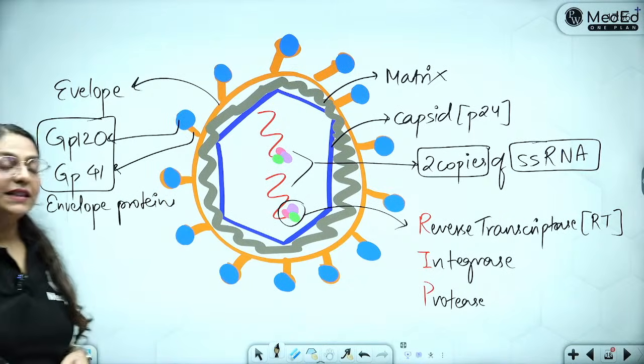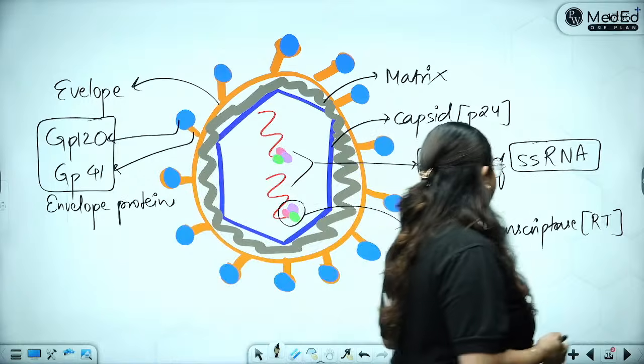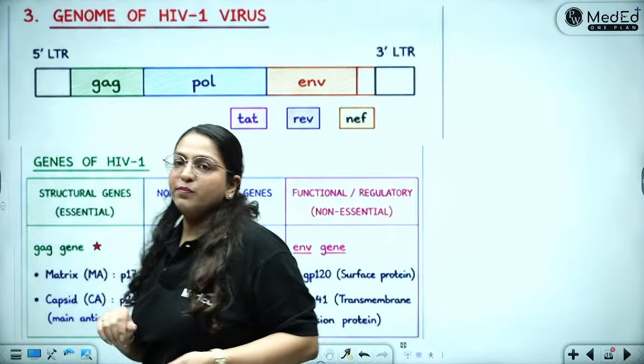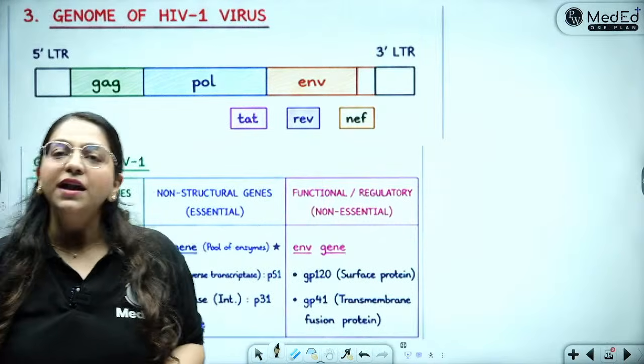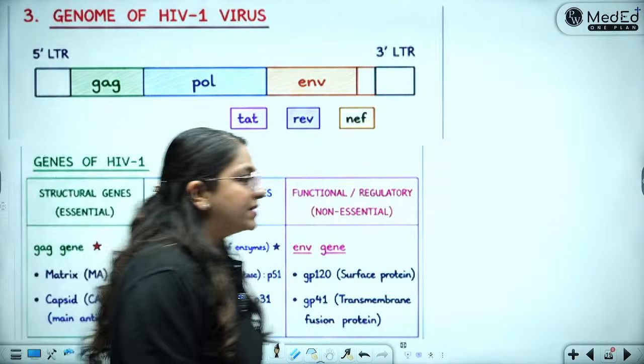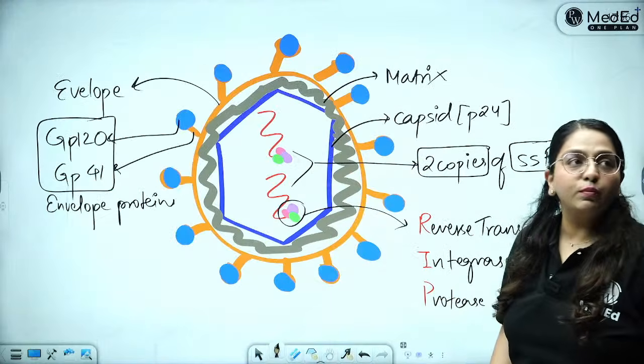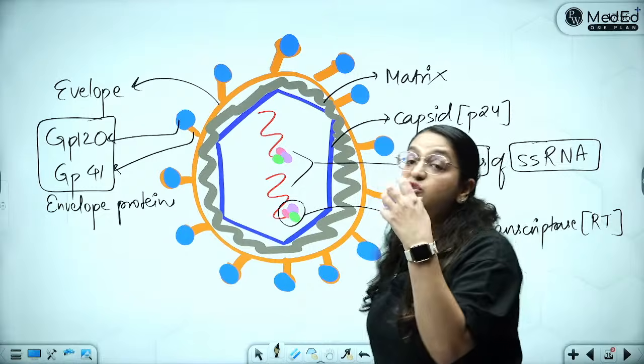Now we have to look at the genome, right? Since it's a single-stranded RNA, we will always make a single strip or a single line for a single-stranded RNA. What will be in this single-stranded RNA? There are going to be all the genes which are going to make all of these important structures, right?